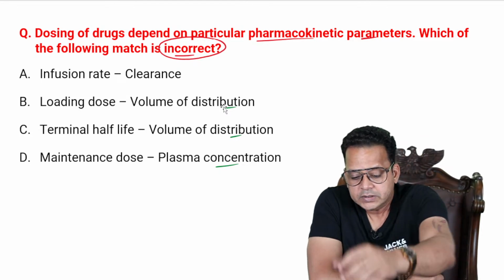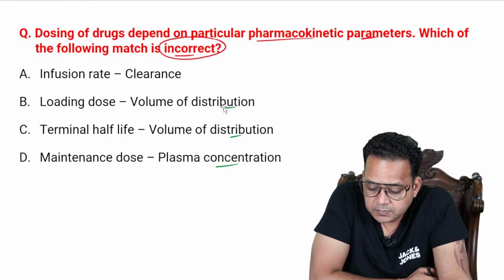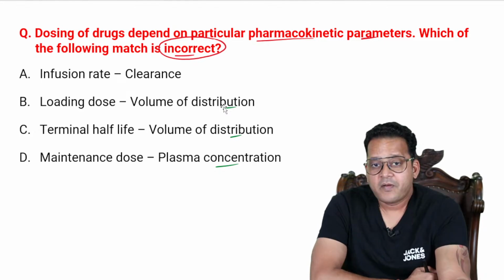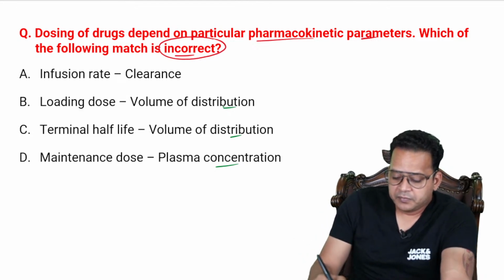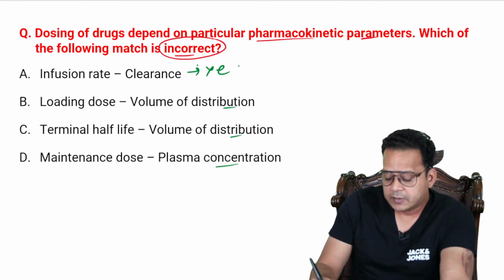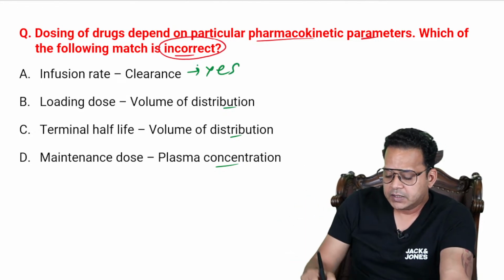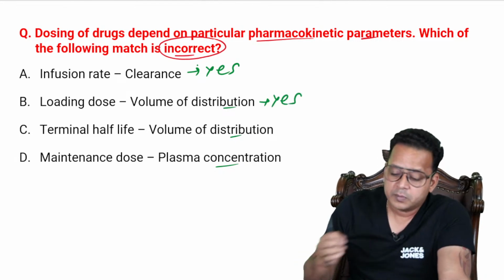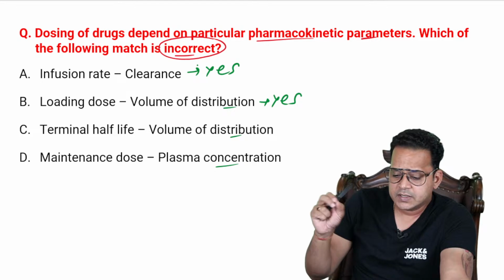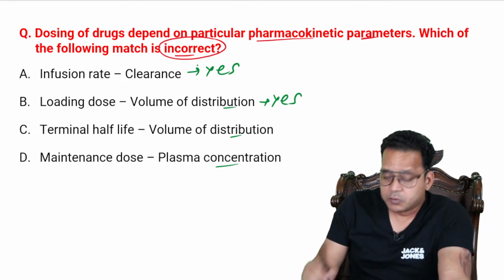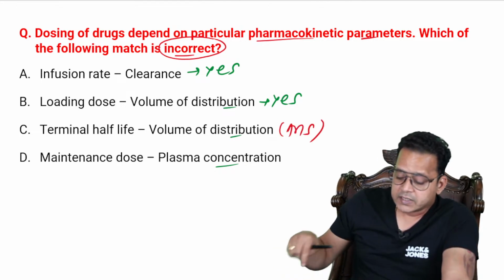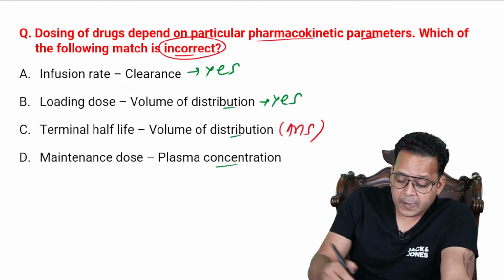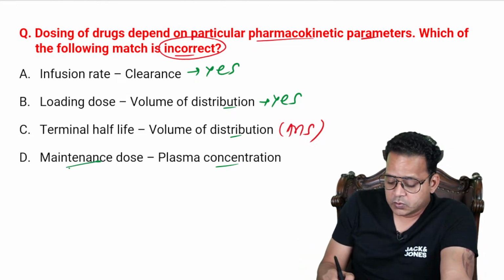All right, let the answers flow. So many of you have given C as the answer. Let us see. Infusion rate depends upon clearance, right? All of you, if you are saying the answer is C, that is correct. Loading dose depends upon volume of distribution, that is correct. So these two things are correct. And you are saying, I'm not saying, you are saying, as of now, that this is the answer, right? This is the answer.